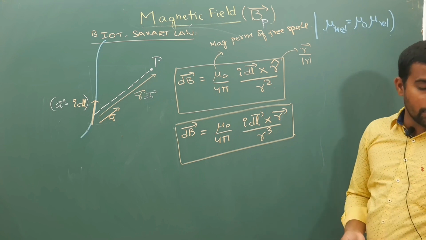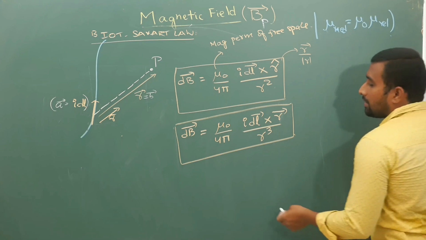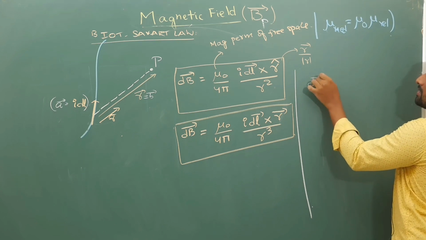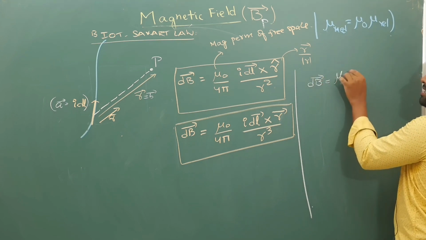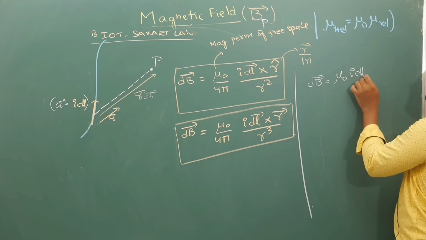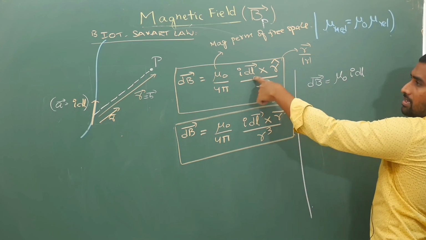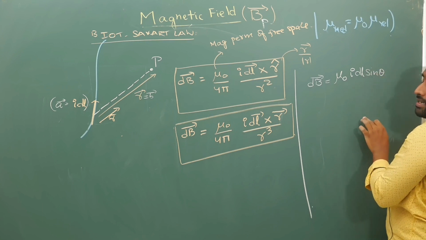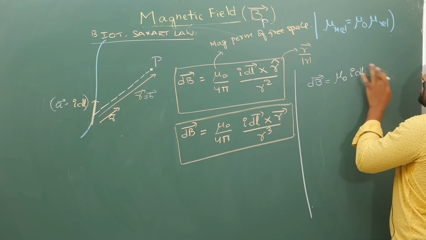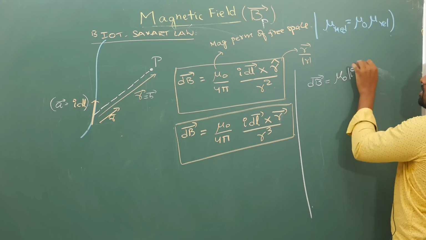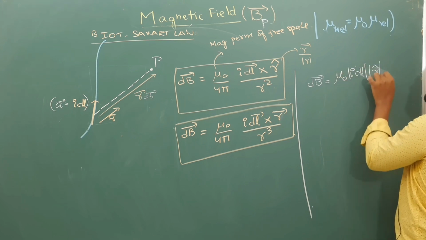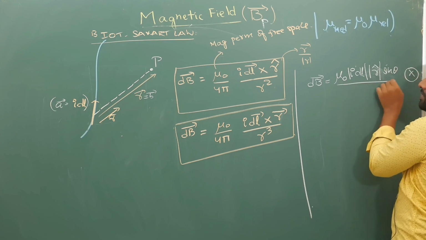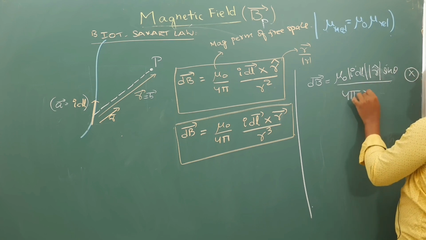then your small magnetic field dB bar is mu naught I dl, mod A mod B sin theta, I mean mod r cap. Actually I have to write mod of I dl, mod of r cap, sin theta, direction is into the plane, in terms of magnitude, by 4 pi r square.